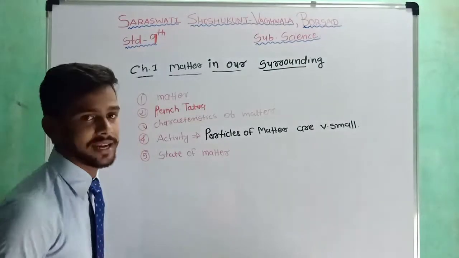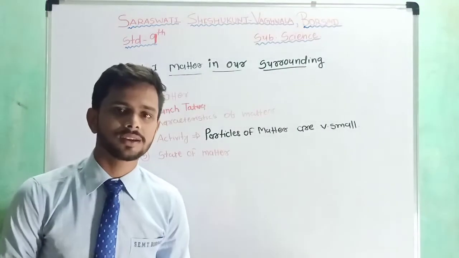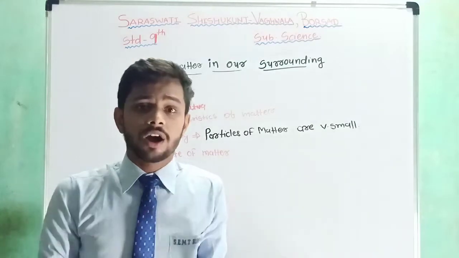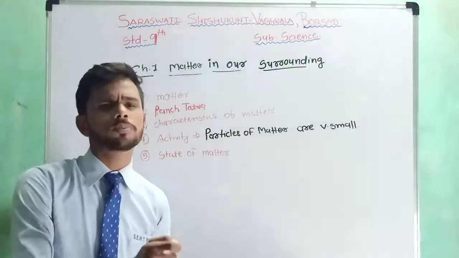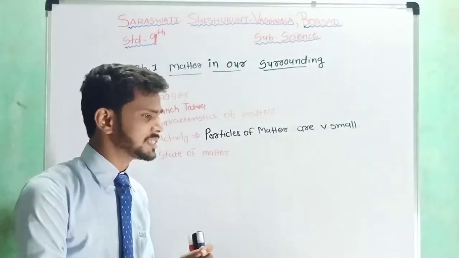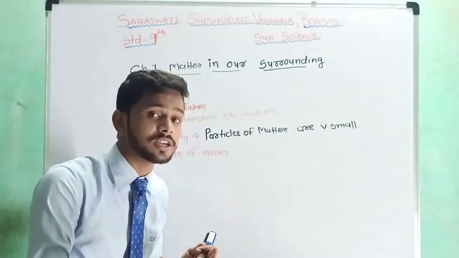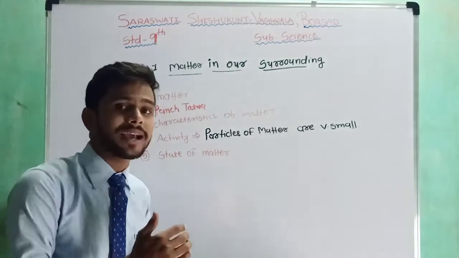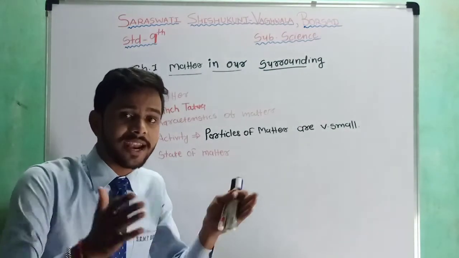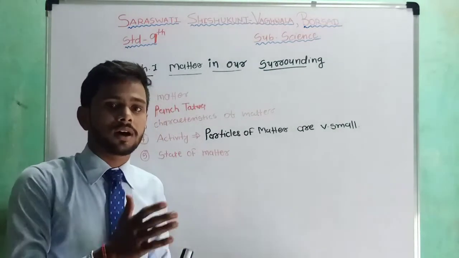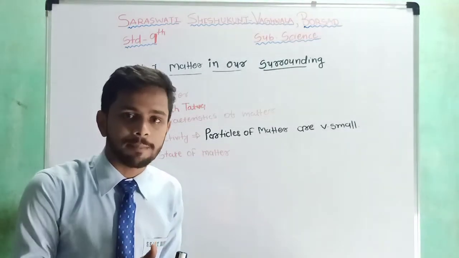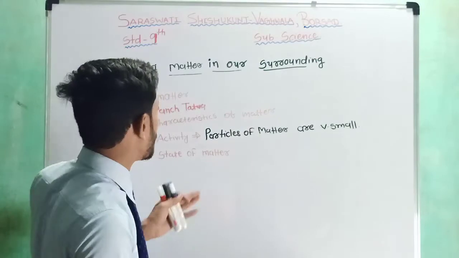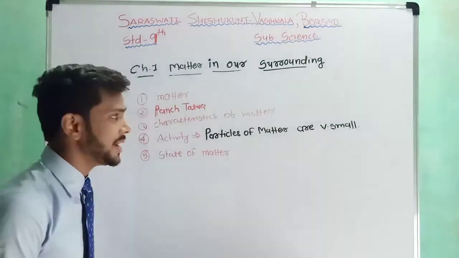So the first one is matter. So what is matter? I know you are all very well familiar with this word. Every object in the universe, or anything in this universe which occupies some space, having some definite mass, shape and volume, is known as matter.